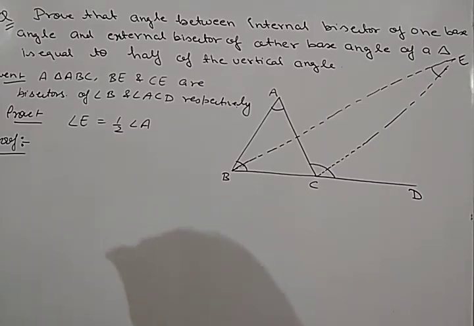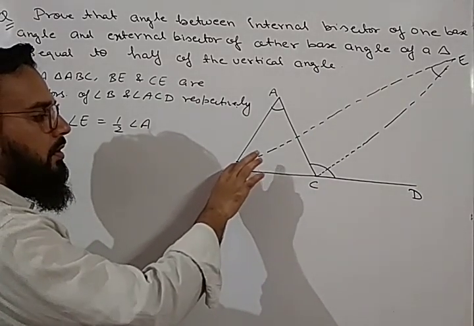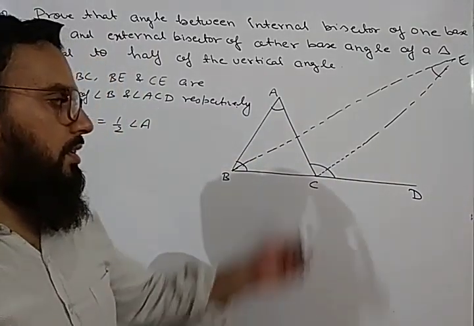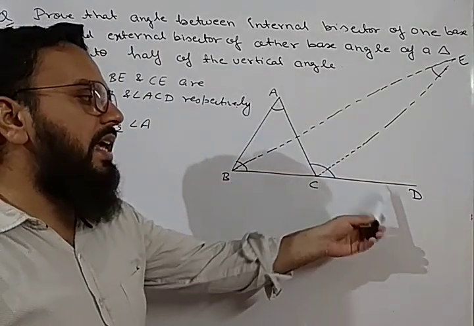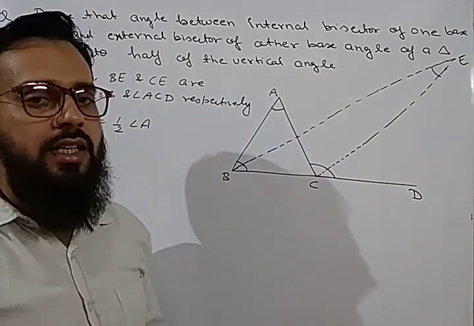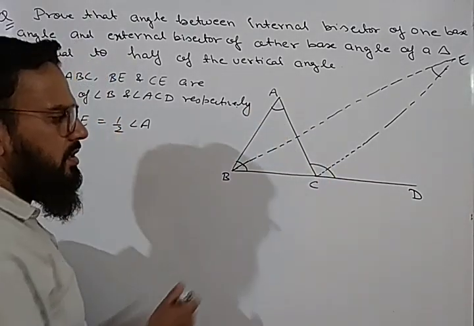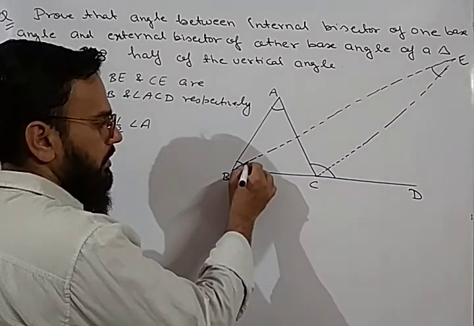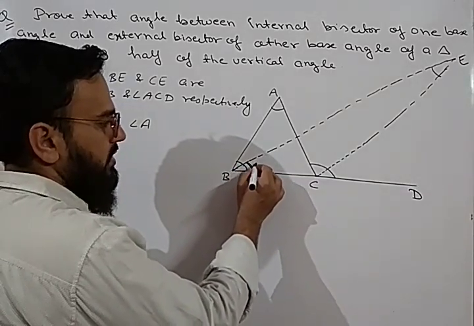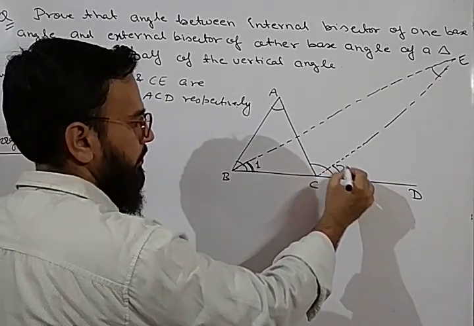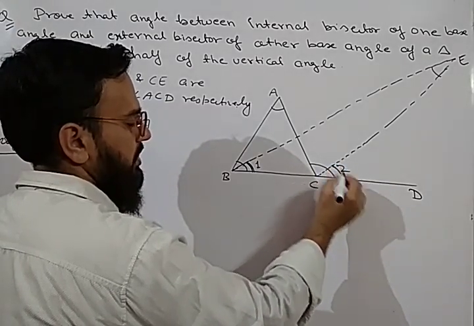So how will you prove it? We have studied the exterior angle property. So this angle ACD is the exterior angle of triangle ABC if we use the exterior angle property in this triangle. Now let us consider this angle. This angle is angle 1, and this angle we consider as angle 2. Okay, only this much angle.